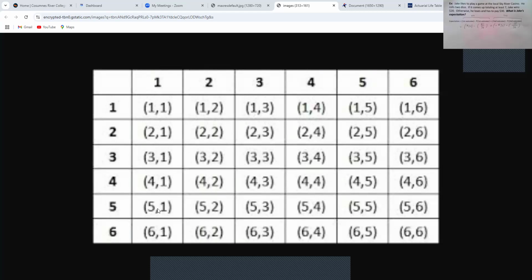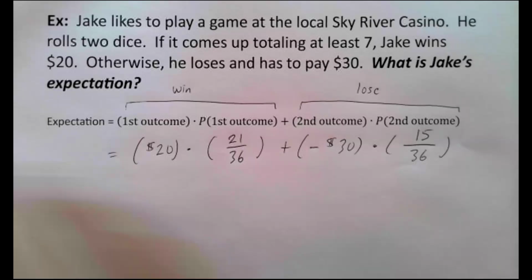Let me try that again. I might have misspoken here. There's 5 of these. There's not 6 of these. There's 5 instances where it adds up to 6. So 1, 2, 3, 4, 5. So go ahead and do 5 plus 4 plus 3 plus 2 plus 1. That would get you to 15. And that's why we have a 15 there. That's a different way of thinking about it.